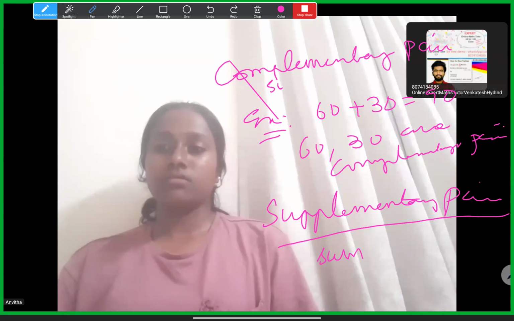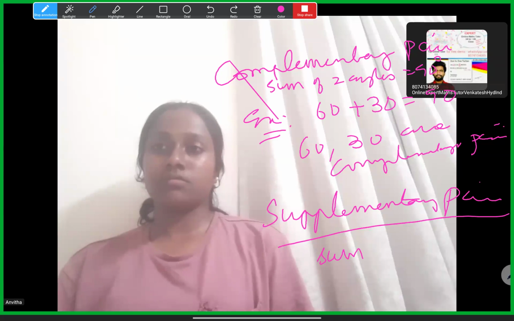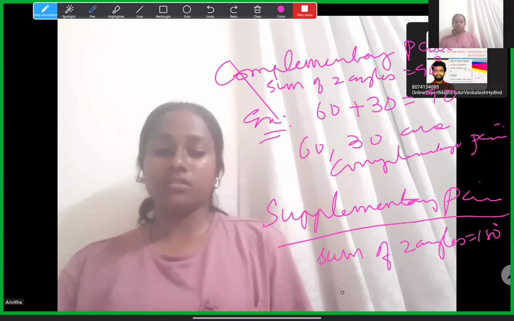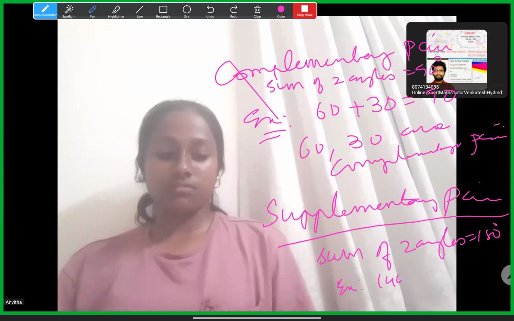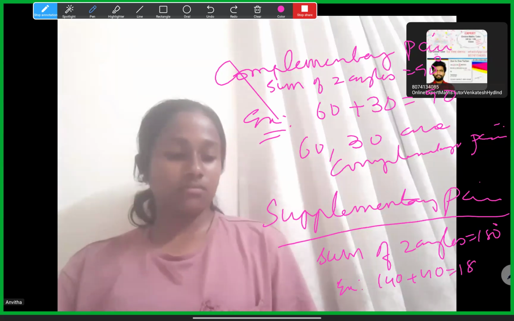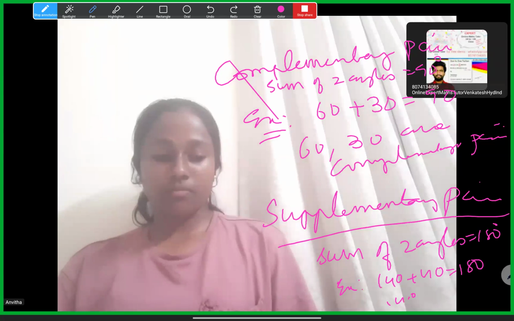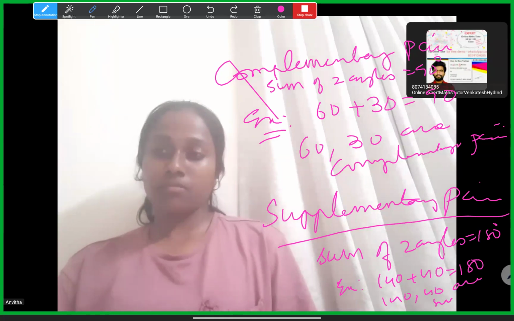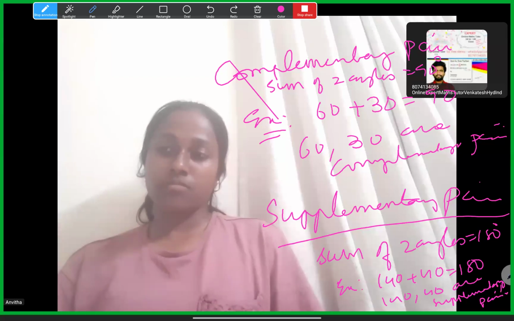Here the sum of two angles is 90, and here the sum of two angles is 180. So the example is 140 and 40, a supplementary pair. Only these two are asked in the question.